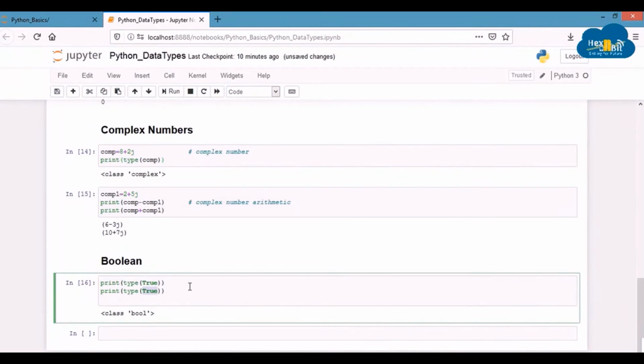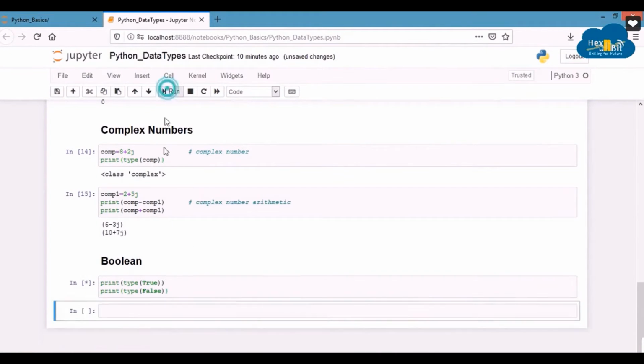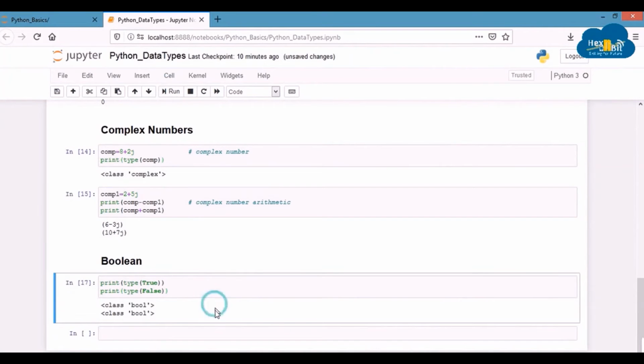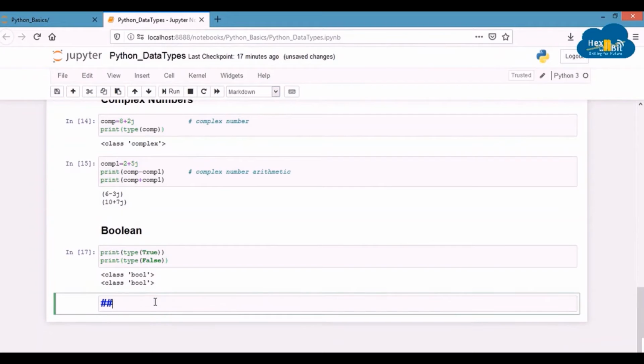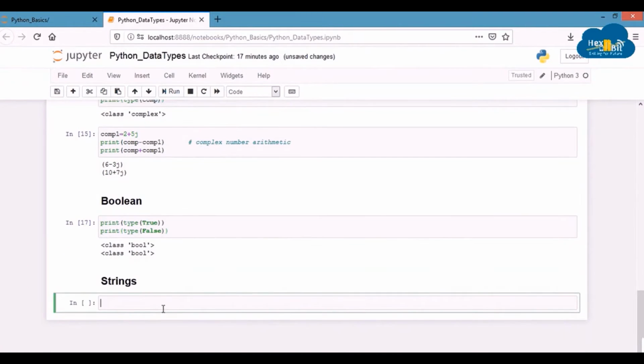Boolean data types are very useful for various concepts like loops, conditional statements, and logical operation, which we will discuss later in detail. Now let's discuss another data type called string. A string is nothing but a sequence of characters. They are written by enclosing the sequence of character within single or double quotes.